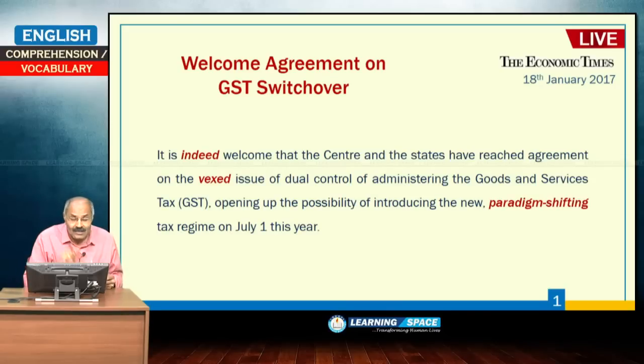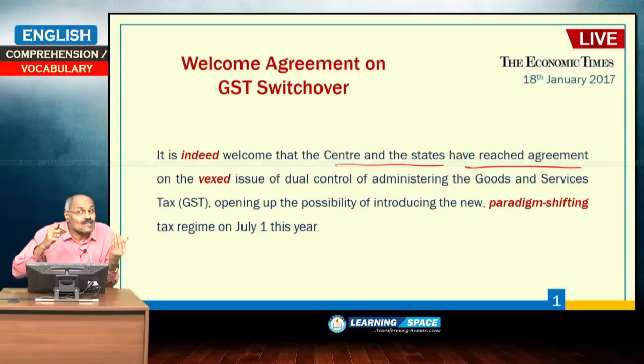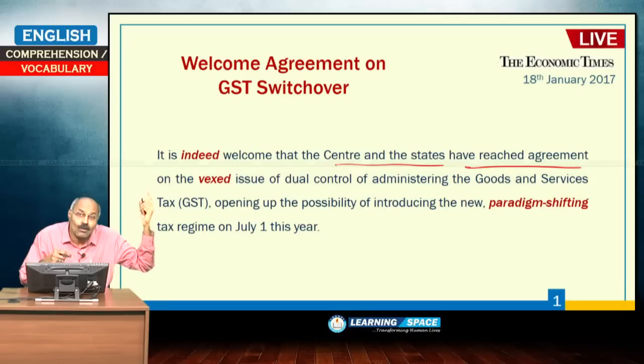That is very important. So, it is indeed welcome that the center and the states have reached an agreement. The issue was settled recently. That is why he used have reached. If he is referring to some agreement which occurred some 2-3 years ago, under those circumstances probably he might have used had reached. So, there is a difference between have reached and had reached. Had reached means looking at the event which occurred long ago. He is not relating to the present circumstances.